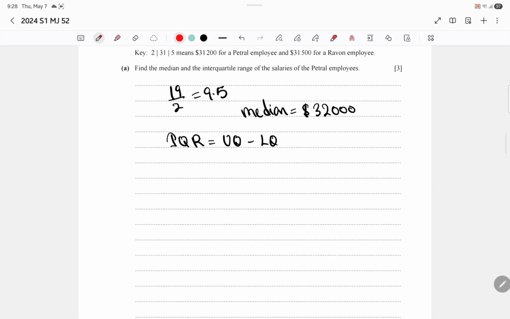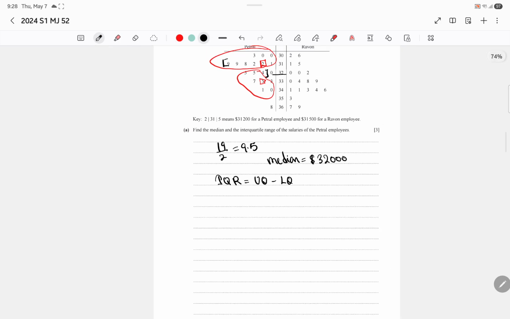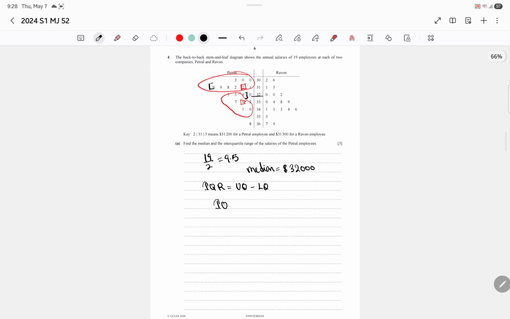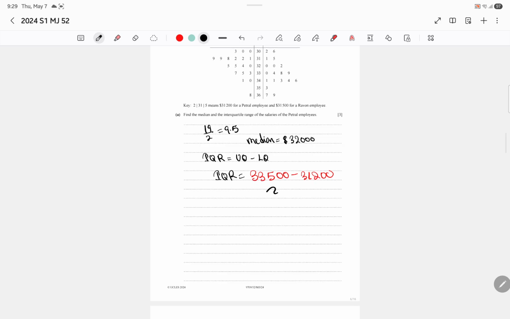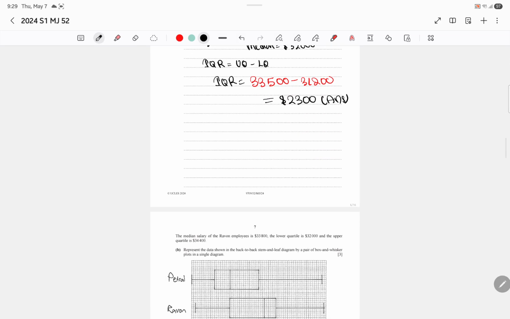Okay. So the IQR is going to be the upper quartile, 33,500, minus the lower quartile, 31,200. The value we get is $23,000. No, not $23,000. $2,000 and $300. $2,300. All right, nice.